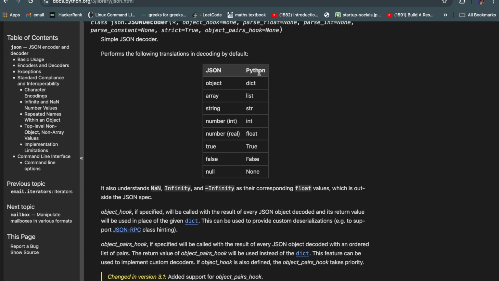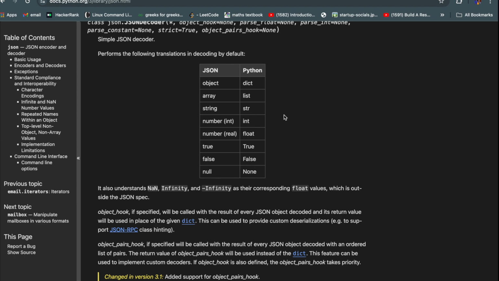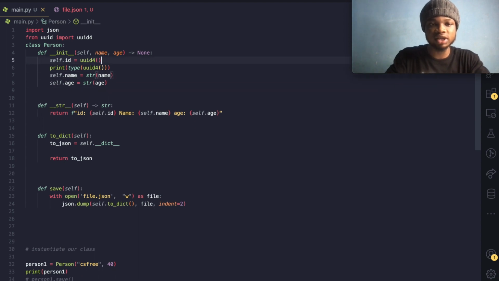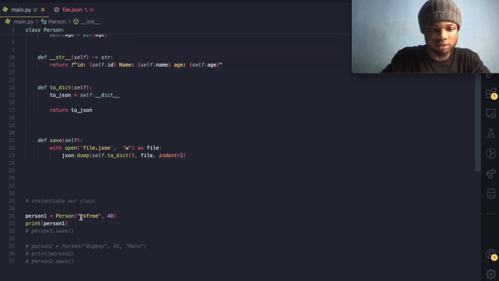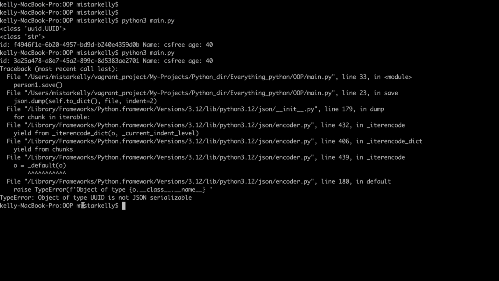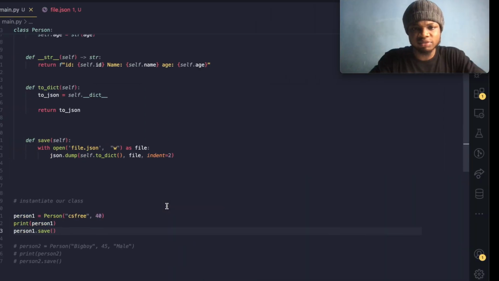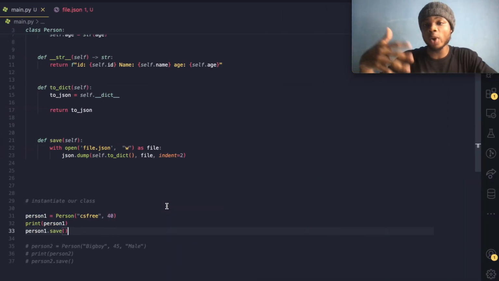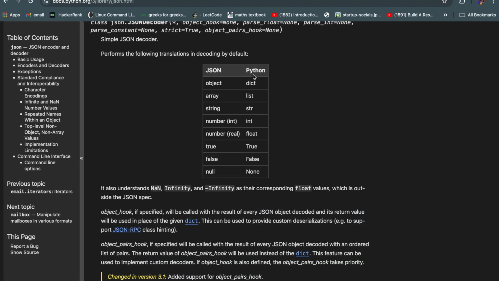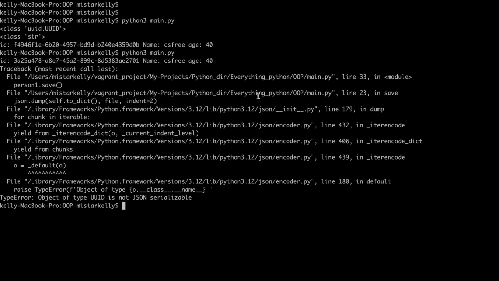And it says that JSON converts a Python dictionary to an object, list to arrays, str to string, int to JSON number. So can you see there is nothing like class of UUID over here? So how can we solve that problem that we saw initially? We could just take this off, uncomment this, save again and run our code again. And it says object of type UUID is not JSON serializable. That means that JSON does not have a way of converting a Python UUID to a JSON representation, and over here you cannot see it, right? So that is why we get this error.